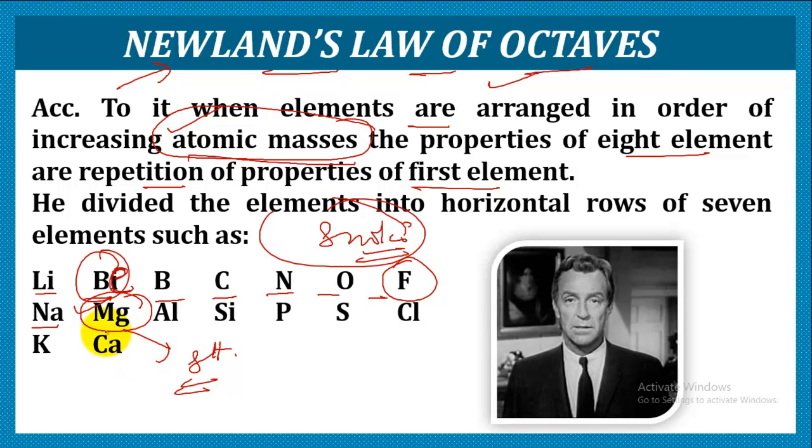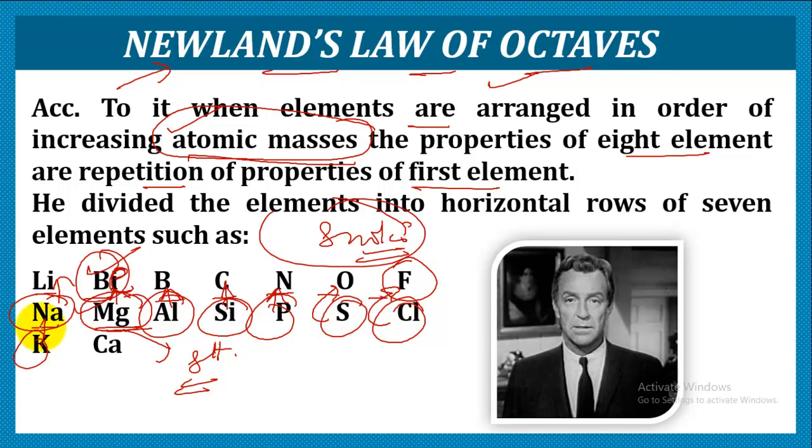So according to him, every 8th element actually shows the repetition of the property of its first element. That means sodium resembles lithium, magnesium resembles beryllium, aluminium resembles boron, silicon resembles carbon, phosphorus resembles nitrogen, sulfur resembles oxygen, chlorine resembles fluorine, and potassium resembles its first element, that is sodium. Calcium resembles its first element, like magnesium.